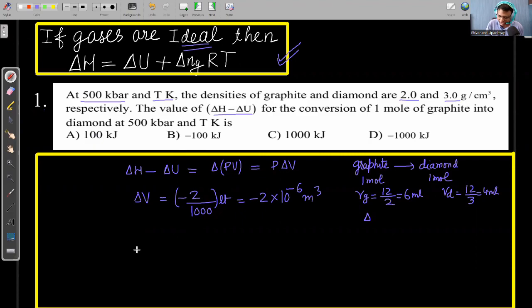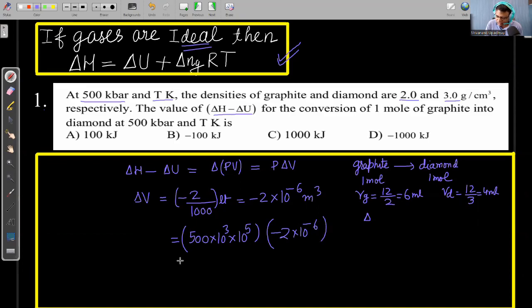That's why I have done that. Now we can write that the value of P delta V, pressure is equal to 500 kilobar. Kilo means 10 to the power 3. And in SI unit, 1 bar means 10 to the power 5 Pascal. So this is the pressure in Pascal. And volume change we have already calculated, minus 2 into 10 to the power minus 6.